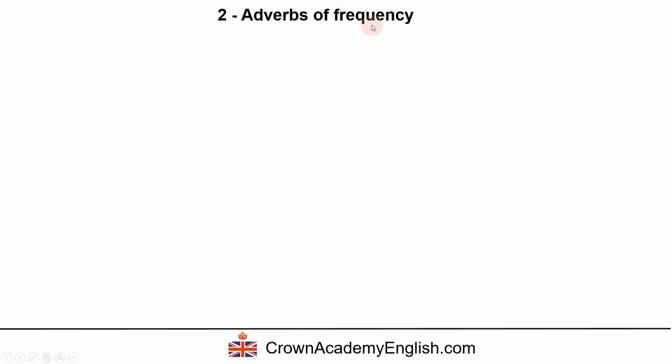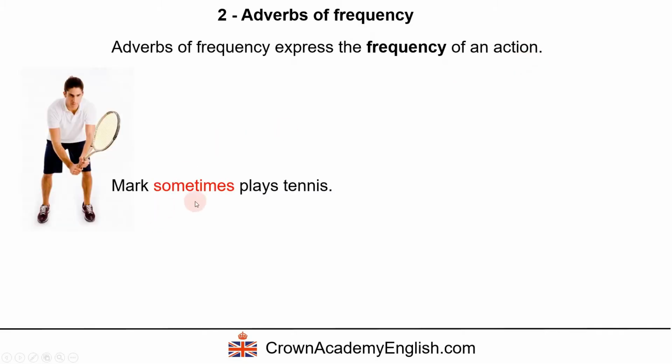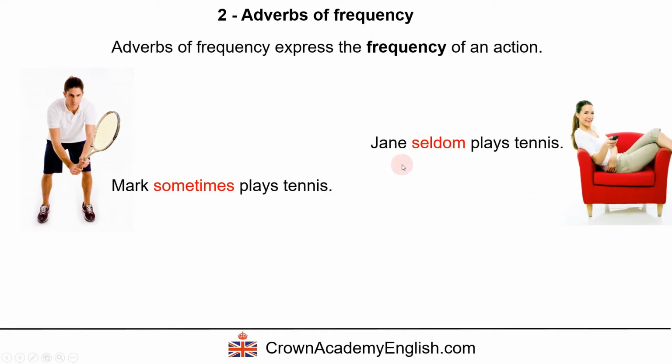Adverbs of frequency. These are in fact a special type of adverb of time. And they express the frequency of an action. So Mark sometimes plays tennis. But Jane seldom plays tennis. So sometimes and seldom are adverbs of frequency. Seldom means rarely or not often.